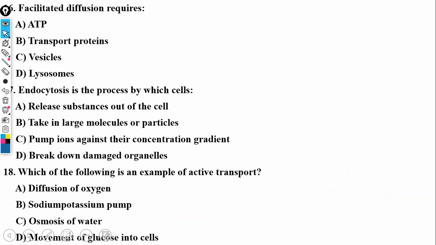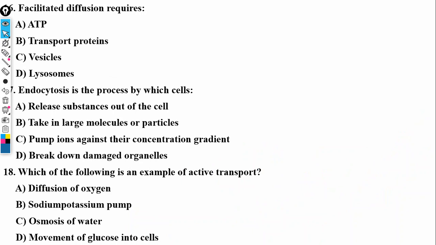Question 16 says, facilitated diffusion requires what? That will not require ATP, because if it requires ATP, it means it's using energy.